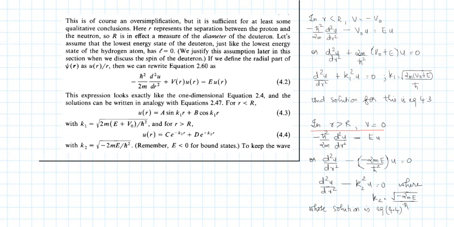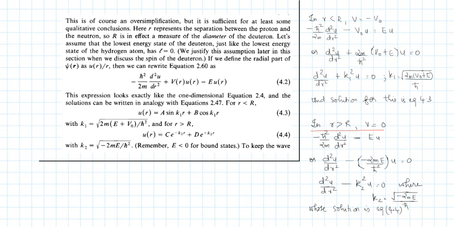Now rearranging the terms, you get d²u by dr² plus 2m by ħ² (V0 plus E) times u equal to 0. Now this entire term, you take it as k1². That is, your k1 is this term. And for a differential equation like this, the solution is oscillatory, and it is A sin k1r plus B cos k1r. That's the most general solution possible for such a differential equation.